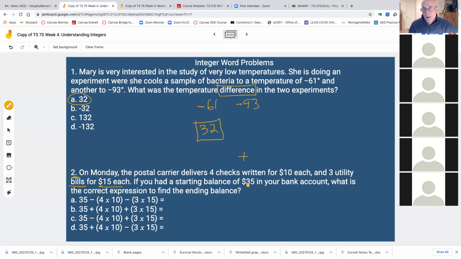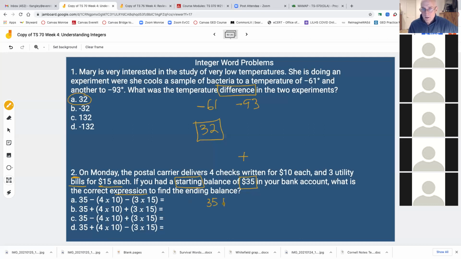If you had a starting balance, you're going to start with $35 in your bank account. What is the correct expression, which means what's the correct formula, for finding the ending balance? So we're starting with $35. That's what we start with. If I look down at my options here in the last minute, plus, it delivers 4 checks.